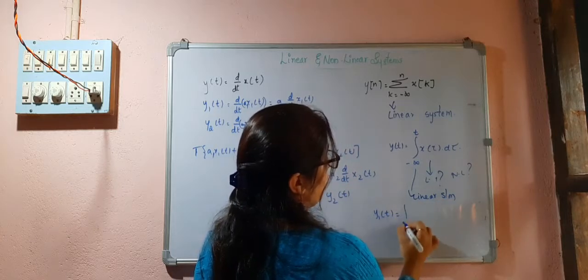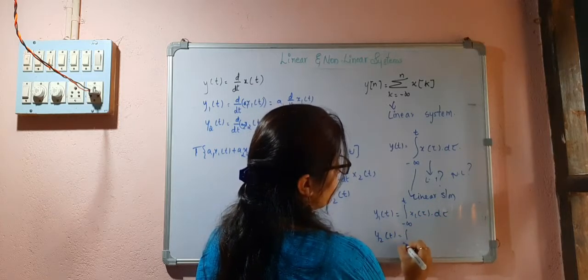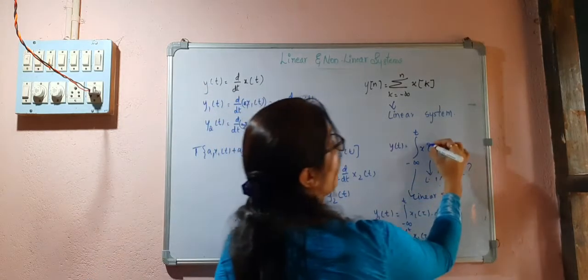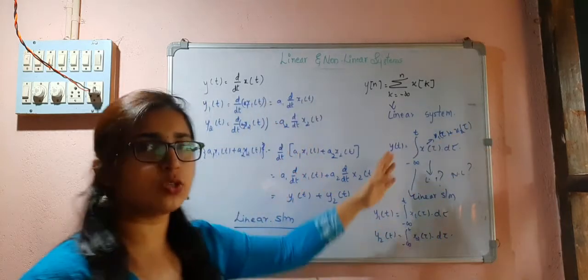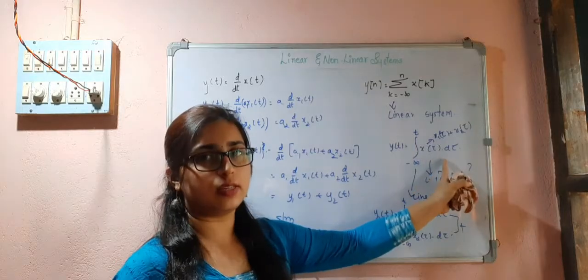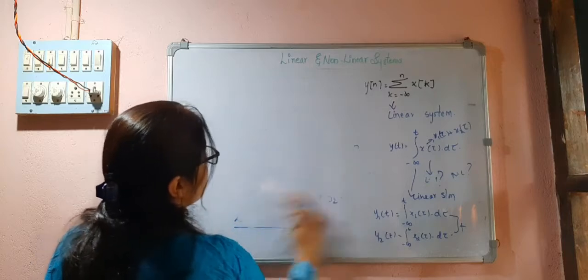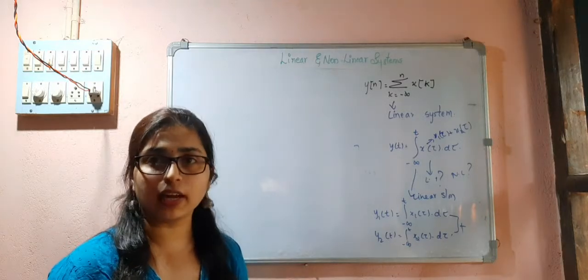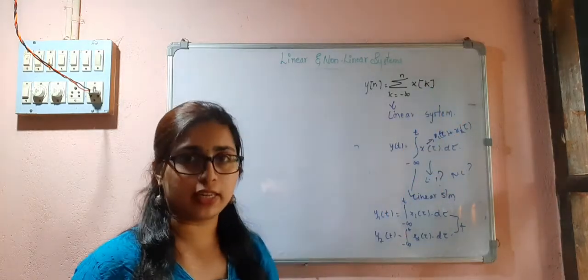y1 of t is equal to the integral from minus infinity to t of x1 of tau d tau, and y2 of t is equal to the integral from minus infinity to t of x2 of tau d tau. If I replace the input by x1 of tau plus x2 of tau, we can write this as individual integrations, which is nothing but the sum of these two. So that is also a linear system. Time scaling, time shifting and time reversal do not affect the linearity of the system. The differentiator, integrator and accumulator are examples of linear systems.